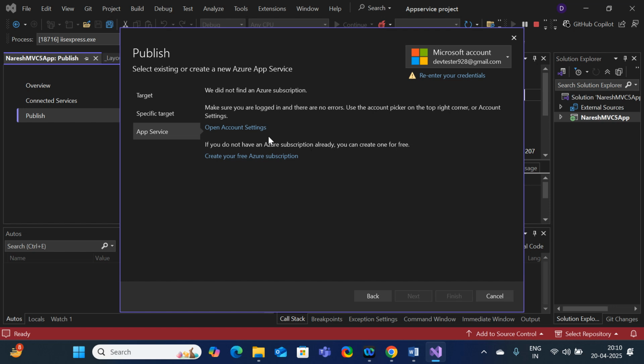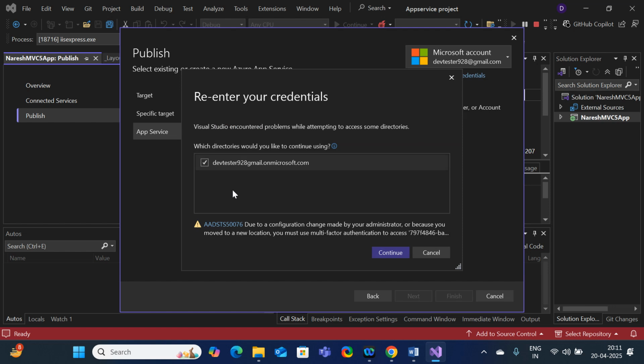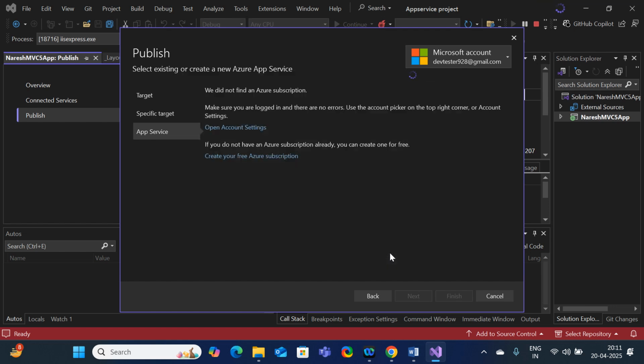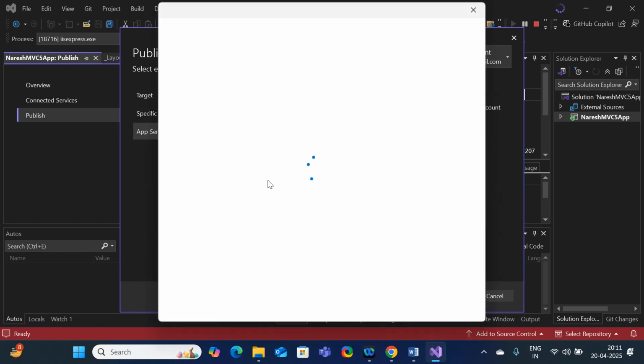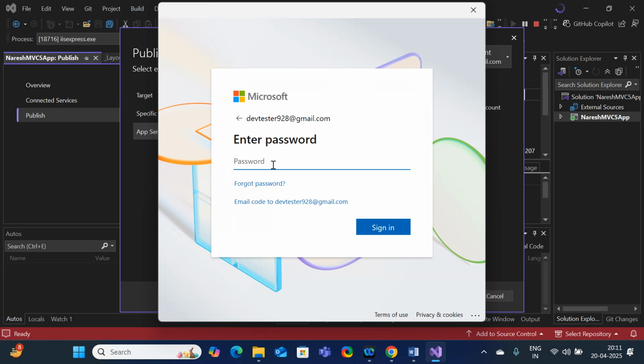Here, what it is showing: re-enter credentials, it has failed. So here, devtest98 at the rate, okay. Click on continue. It is facing some kind of issue in order to log on. Yes, it is redirecting me, so I am going to authenticate myself.